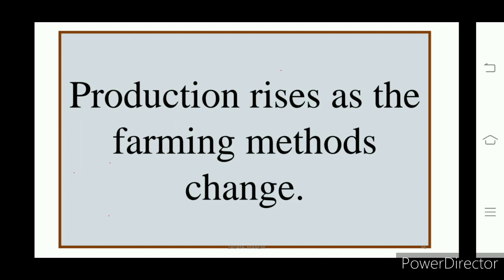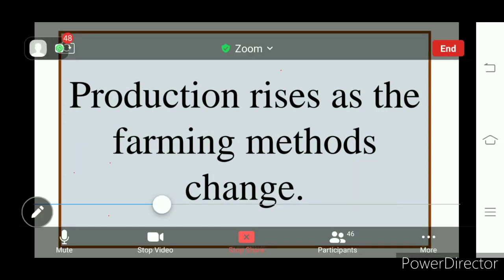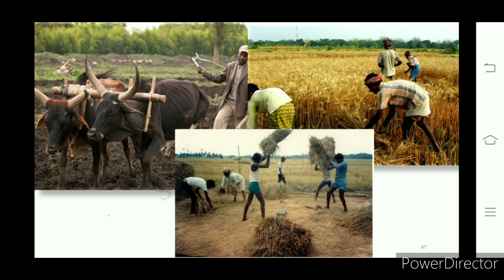When technology became part of our life, technology was used in the agriculture field. Harvesters, machines are used for sowing the seeds. For cutting the crop, machines are used. So many activities in the agriculture sector use machines. So the production style has changed with the help of technology. When technology was used, the production increased much more. Understand? So agriculture production has increased, right?